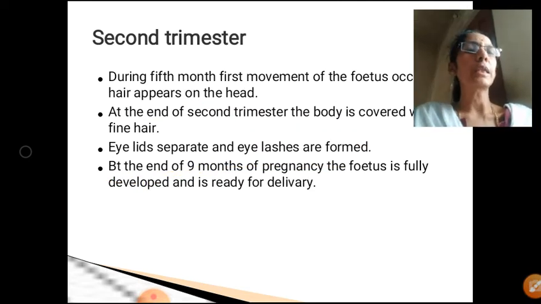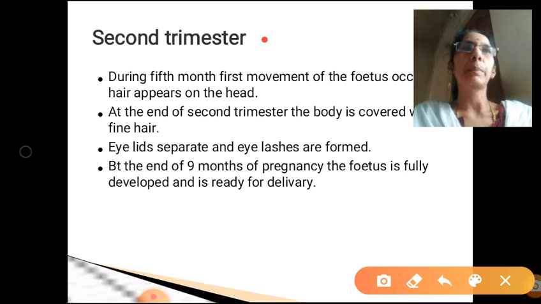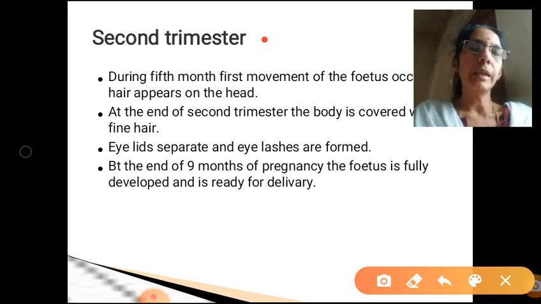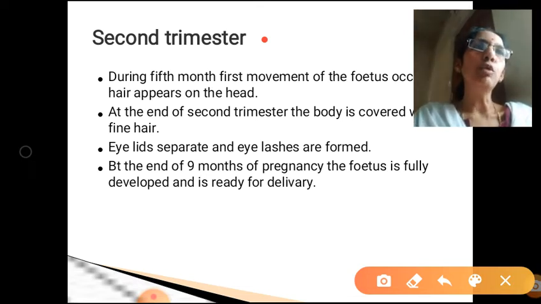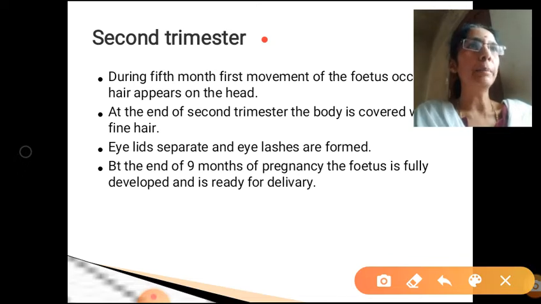Now what changes occur during the second trimester? So normally the fetus is inside the womb or uterus of the mother in a fluid. The fluid is called the amniotic fluid. So during 5th month, the first movement of the fetus can be felt by the mother. During 5th month time, the fetus can easily move inside the amniotic fluid that is present in the uterus or